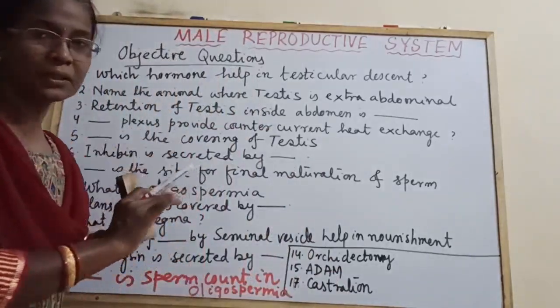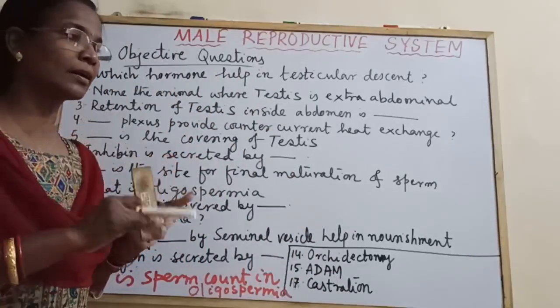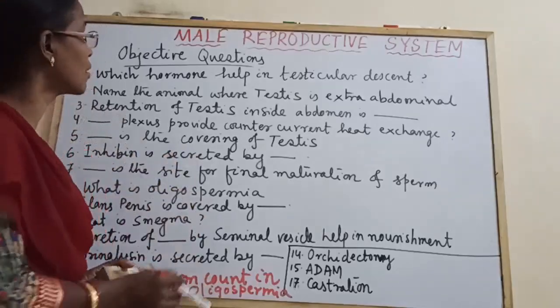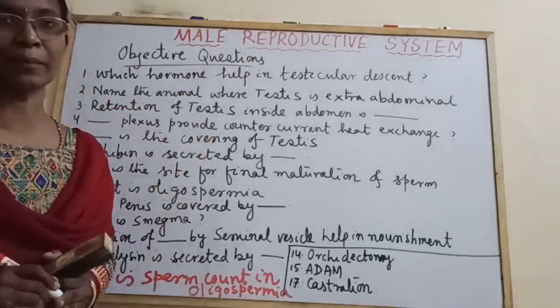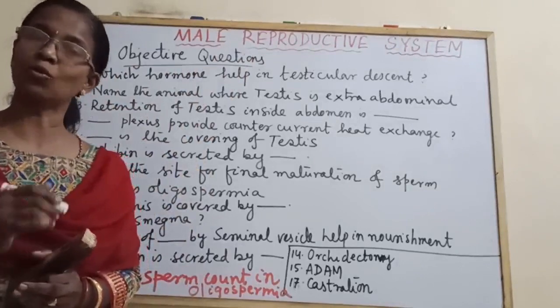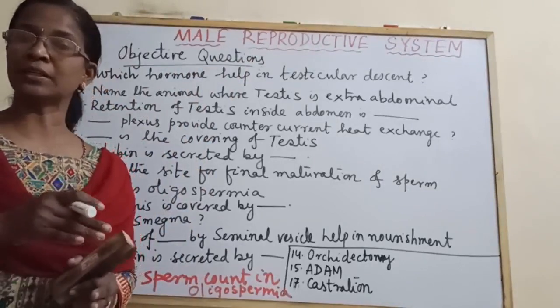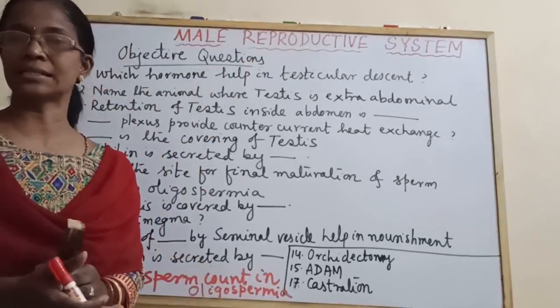So these are some of the expected important long objective questions which are compulsory for the male reproductive system, but you have to go into detail from the textbooks and also from the concerned materials.